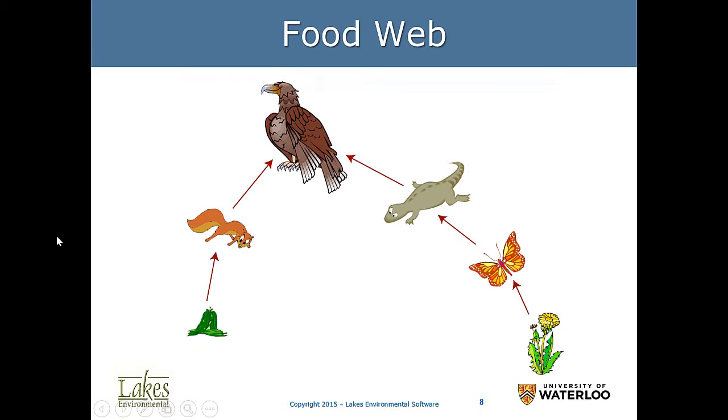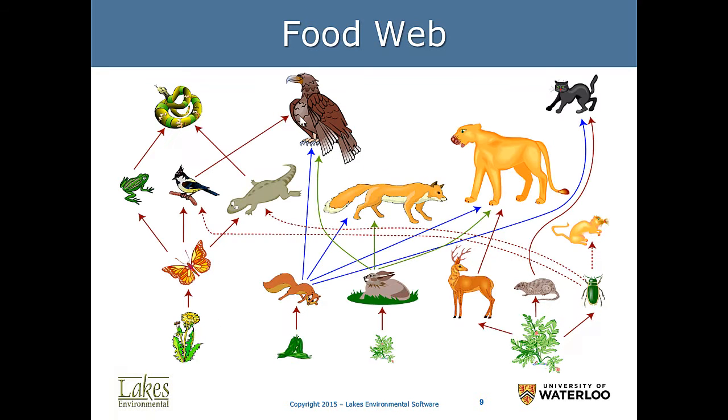Food webs can be more complex, such as this one: plants, animals, carnivore, plants, insects, reptiles, carnivores. But it can get more complex still. For the same habitat, food webs will usually be more complex. In this case we can see plants to insects, reptiles, birds, and the top of the food web could be the snake.